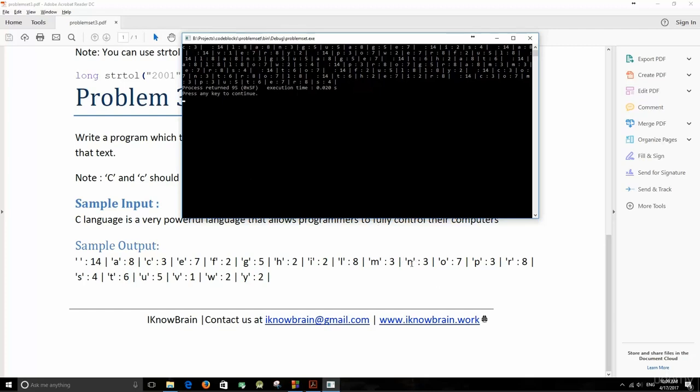But it is printing a lot of output here because there are repeating characters. For example, here we have a space, and we have space here, and here, and here, and so on. So we have to remove that redundancy from there.